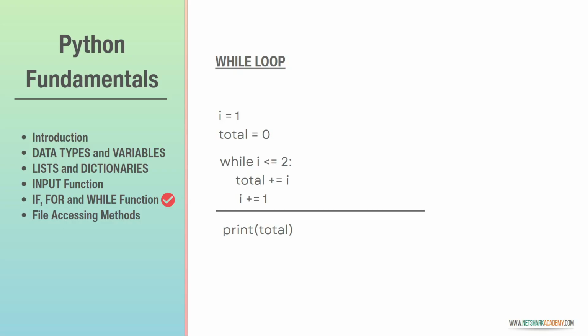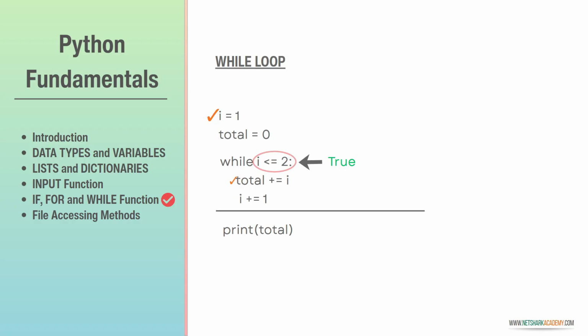Take two variables, i and total, having values assigned as 1 and 0 initially. The loop statements start with: while i is less than or equal to 2, execute the below action, that is, increment total with i and increment i with 1. As the initial value of i is 1, the while condition becomes true, and control goes inside the loop to execute the next statement.